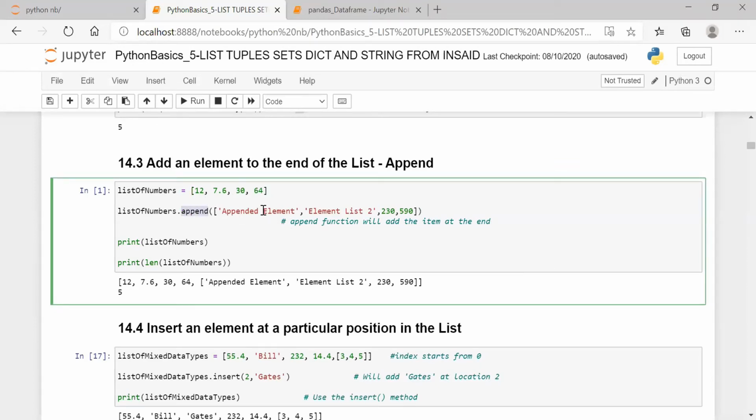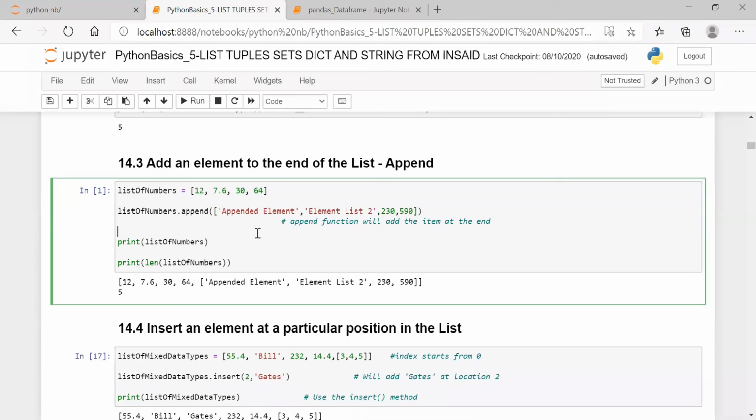I'm using append to add element 2, element 3, and after that some value. So this is the list of numbers. Now the length of the list of numbers is what?